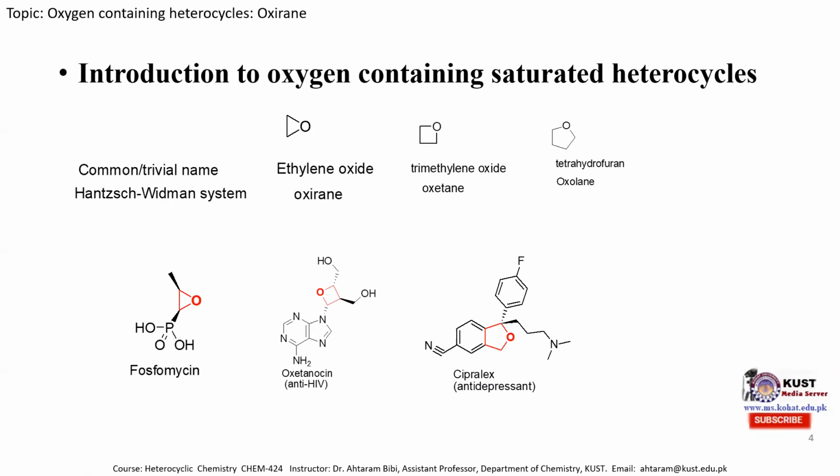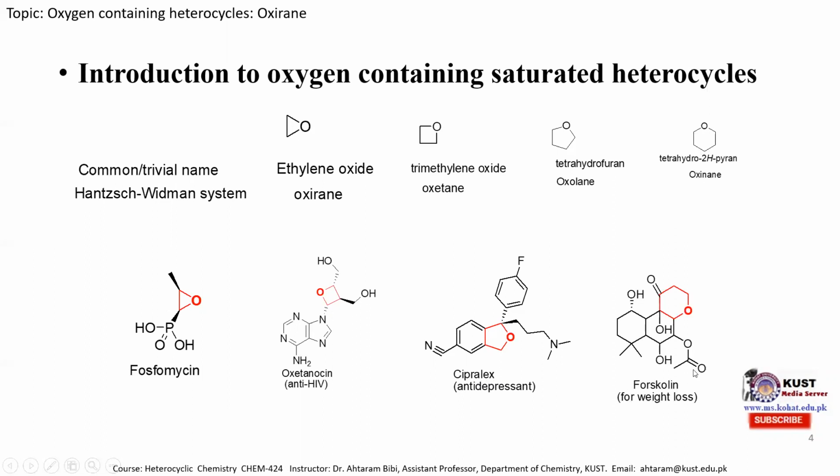The fourth member of the oxygen containing saturated heterocycles is the six-membered ring, and the common name is tetrahydro-2H-pyran, and the IUPAC name is oxane. This is generally present in the forskolin extract, which is obtained from a plant, and this is generally used for weight loss. So this is the general introduction about the oxygen containing saturated heterocycles, and today's lecture will be about the simplest oxygen containing saturated heterocycle, the oxirane molecule.